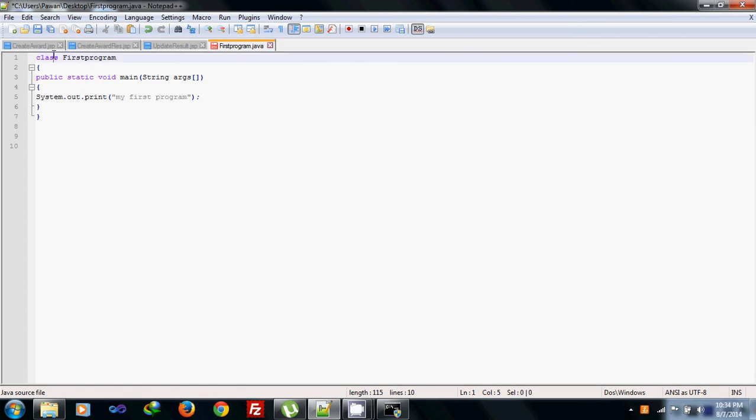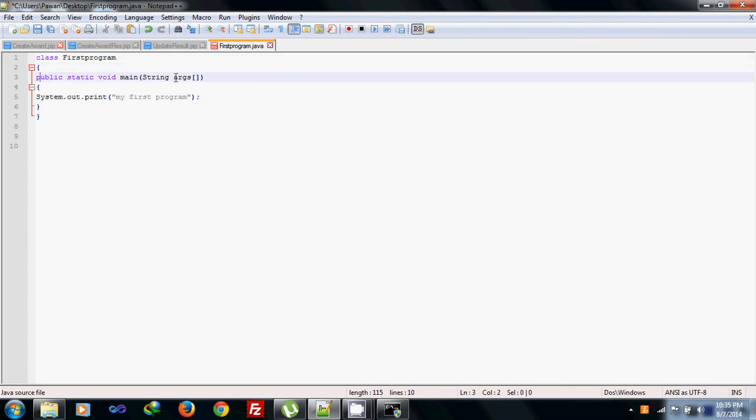So this is a class. Class is a keyword here. After writing class, we should follow one convention. It will not give any error, but we should write a capital letter for whatever name we want to write after the class keyword. So class FirstProgram is the name of my first program that I have given. You can give any name you want.